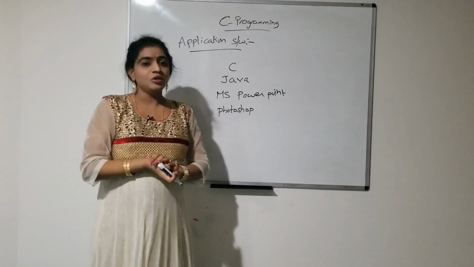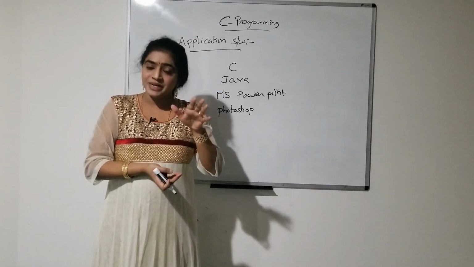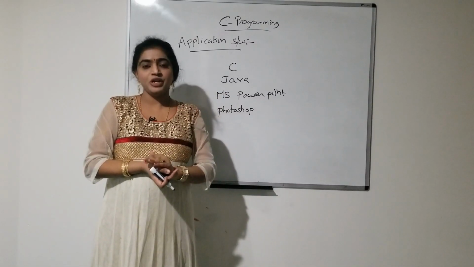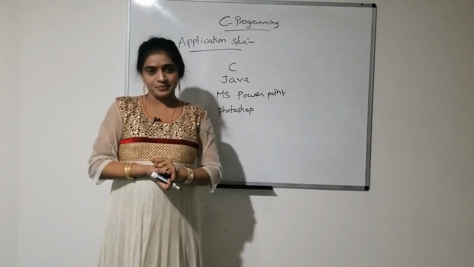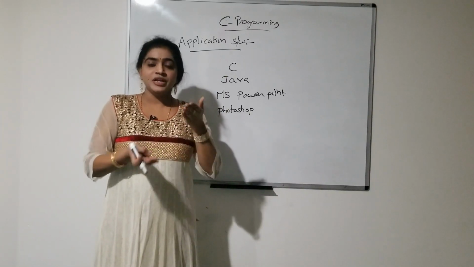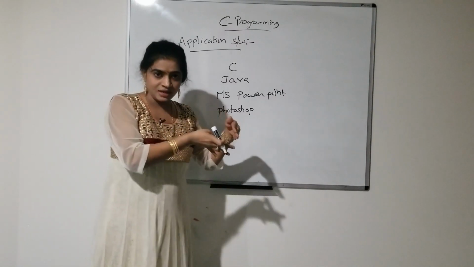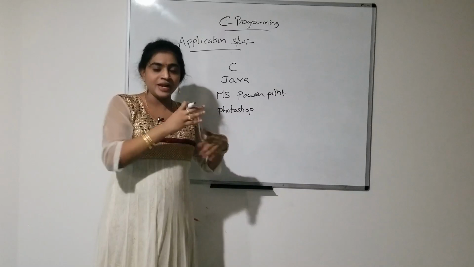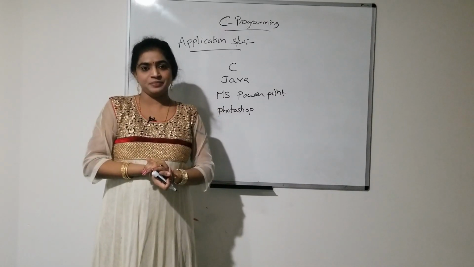Application software is used by the user to perform a particular specific task. If you want to work with a specific application, I want to install that software in my computer and make use of it according to my requirement.